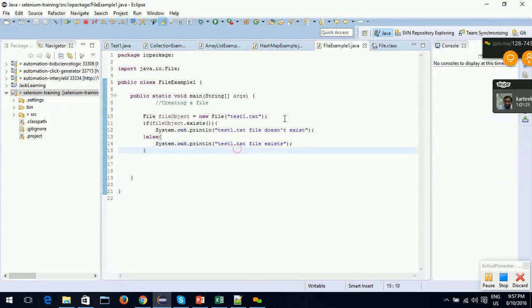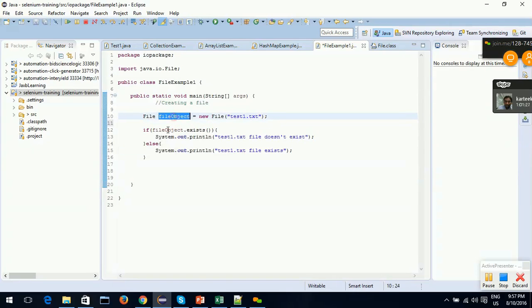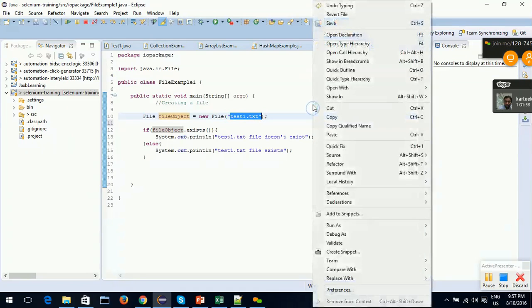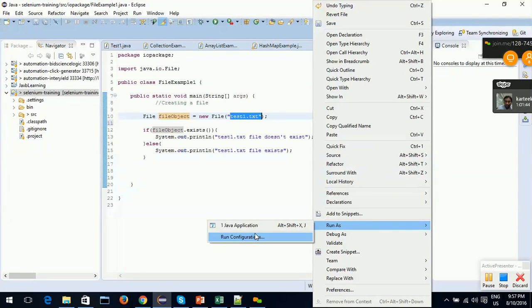Let me run this. What I did: first I created a file object using this constructor. I pass the name or path of a file to that constructor. Then I am immediately checking whether that file exists.